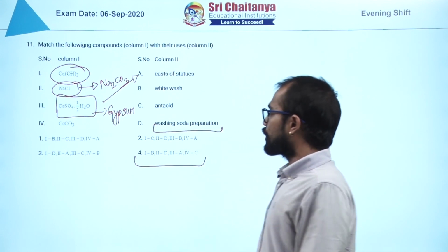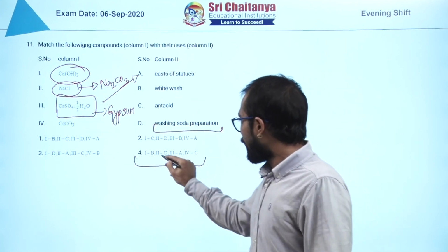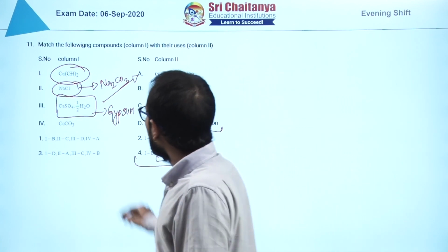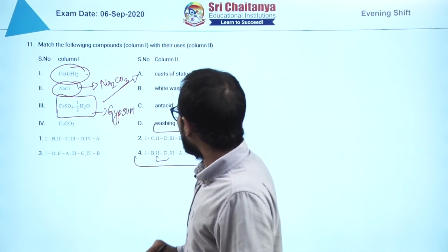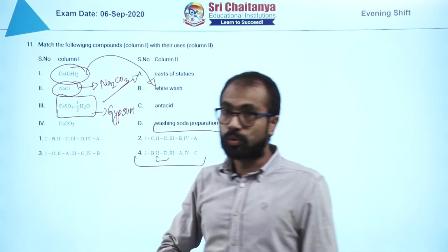It is used in the preparation of Na2CO3. Let us cross check. 2 should match with D. Yes, it is there. Now what about 1? 1 is matching with this particular option, that is what?